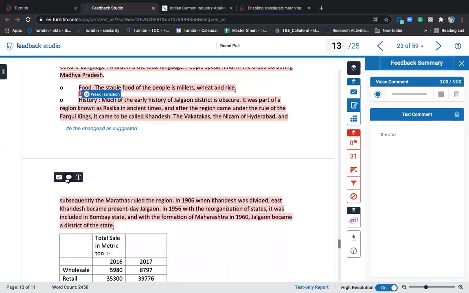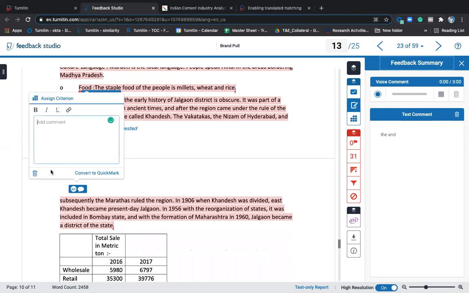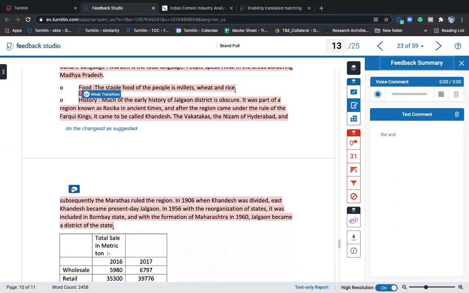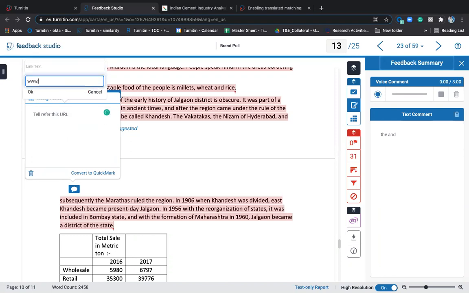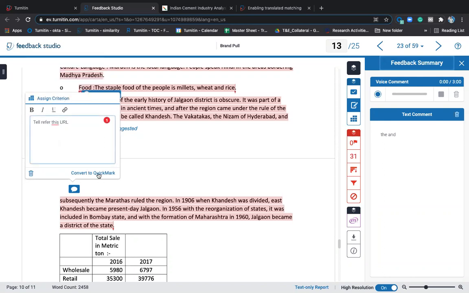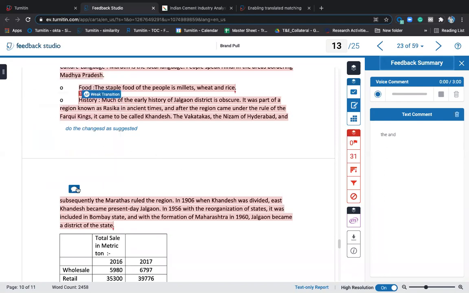And also there is one more called as comment section here, where you tap on any of the tab, you click on this second option and you can give a comment and tell, like you can tell refer this article, refer this URL. Let me give the URL here. URL you can type here, www.google.com. I'm just giving an example here. You can convert this as a quick mark also. Okay, and you can bold it, you can italics, you can save it, you can do whatever it is. It will leave as a comment here. So the comments is given now.